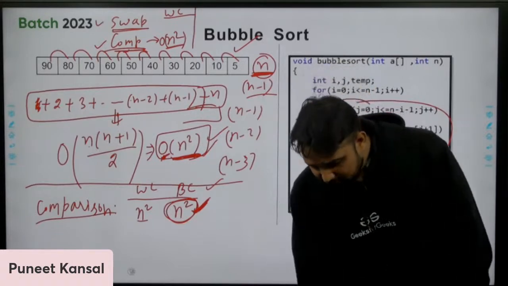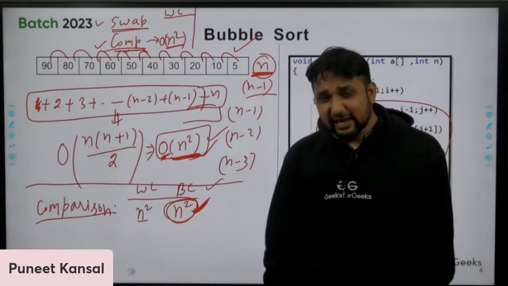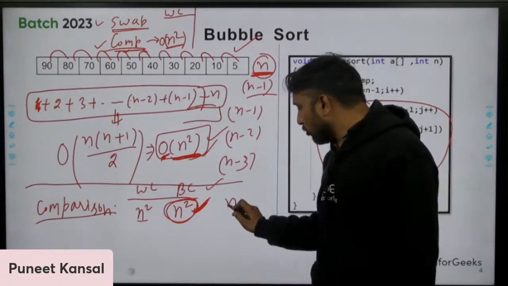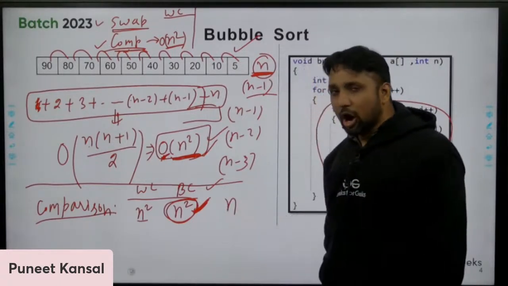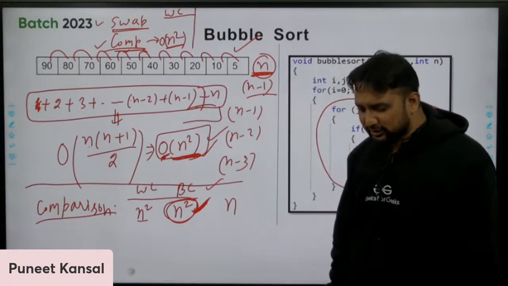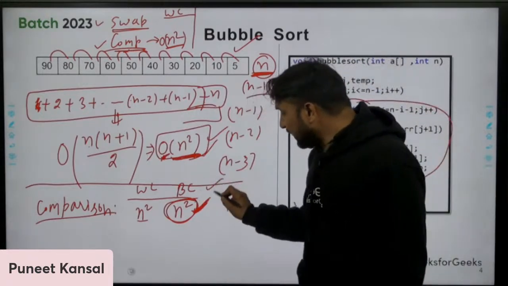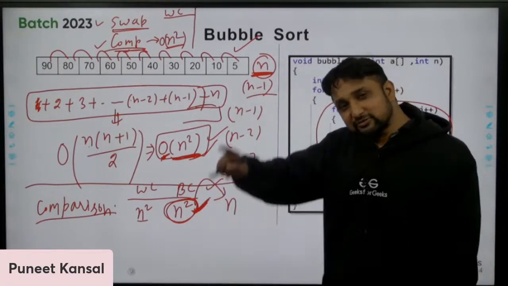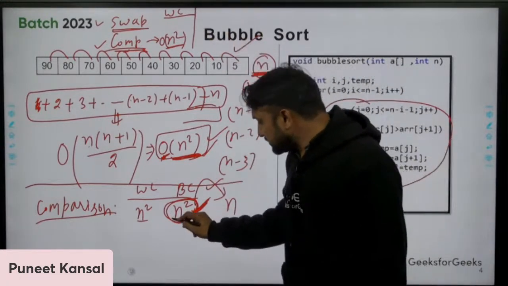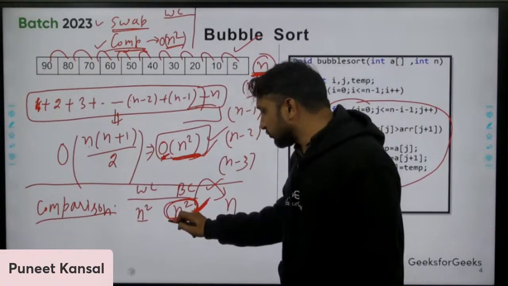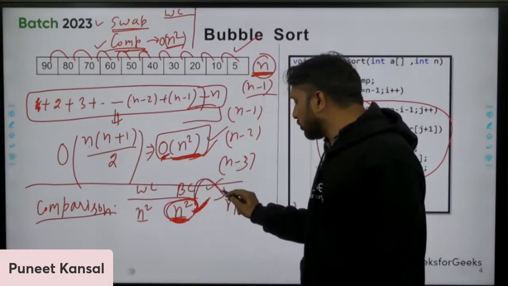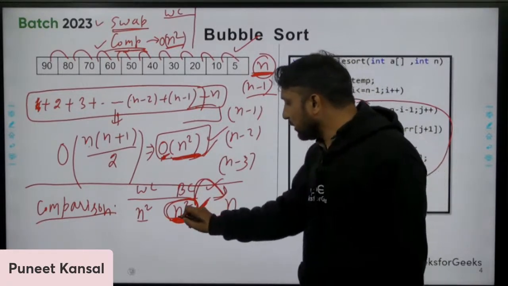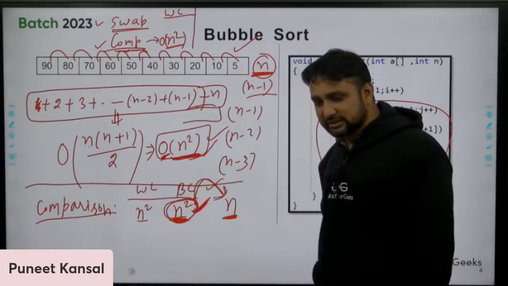And here CS Guru says that that is n. So even if you are saying n, how is that n? You can write in the chat box. Otherwise, this is right, but we can improve it. This much comparison we need, but we can improve it. How can we reduce the number of comparisons?